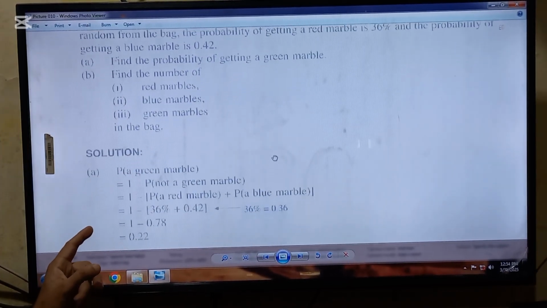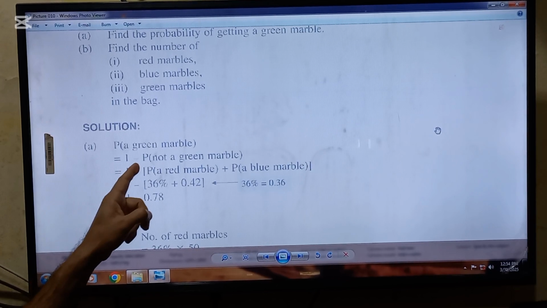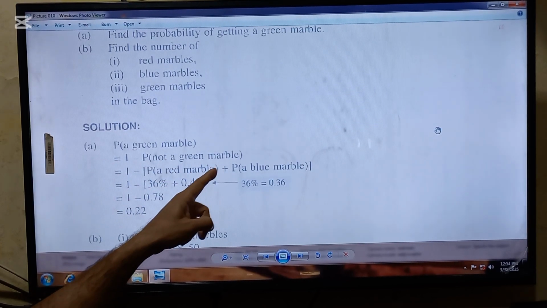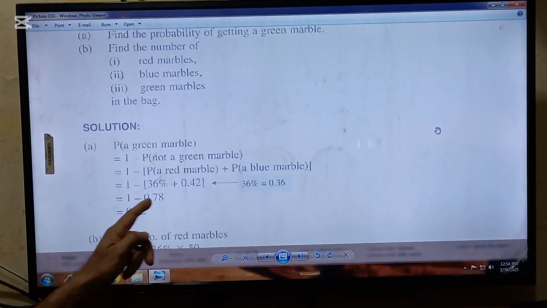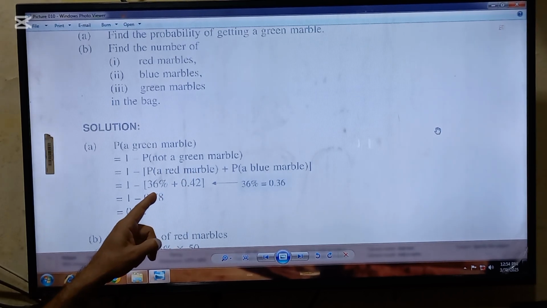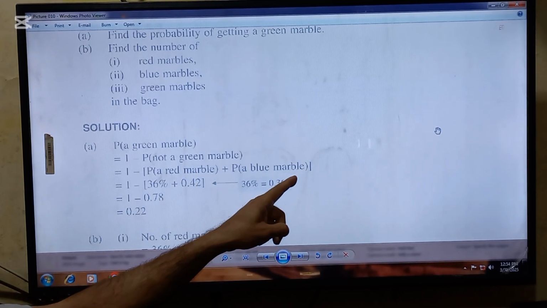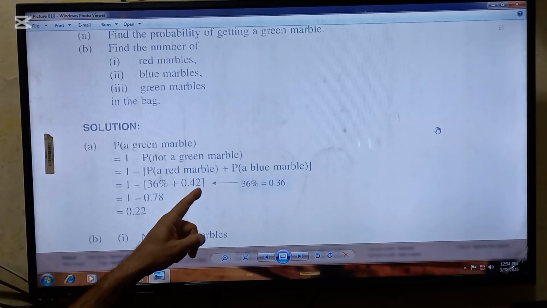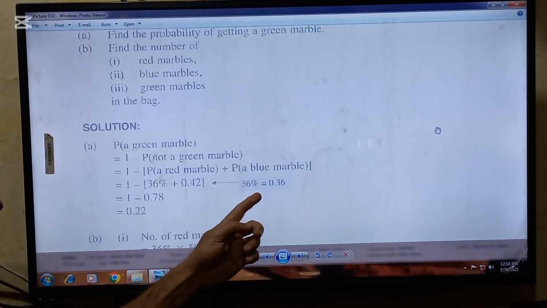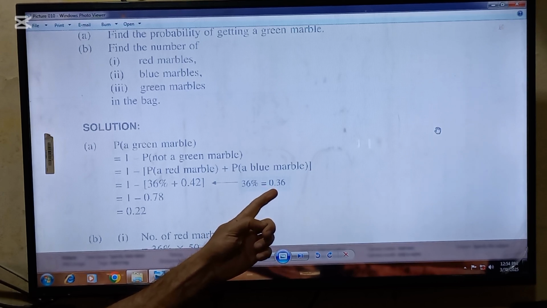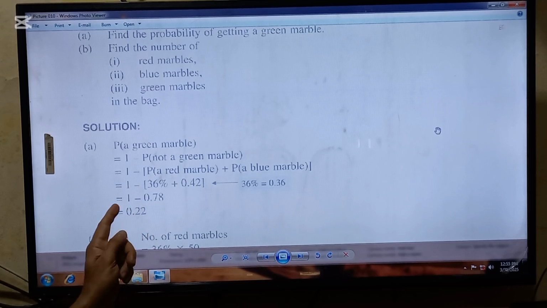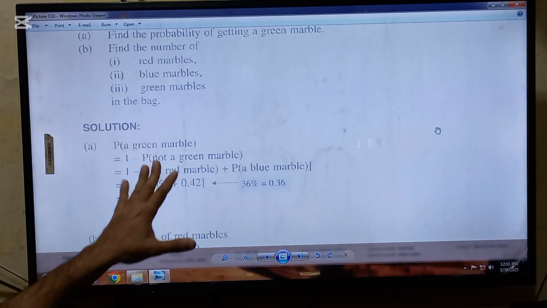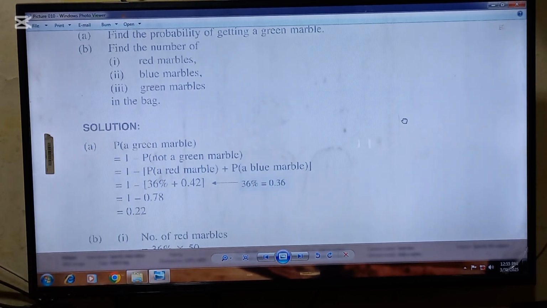So the probability of getting a green marble will be 1 minus the probability of getting not a green marble. That is, the probability of a red marble plus the probability of a blue marble. The probability of the red marble is given in the question, that is 36%, and the probability of getting a blue marble is given as 0.42. 36% is equal to 0.36, so we will put 0.36 in place of this, and after solving you will get 0.78. When this value is subtracted from 1, you will get an answer of 0.22. So this is the probability of getting a green marble.